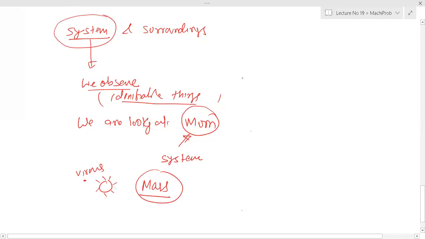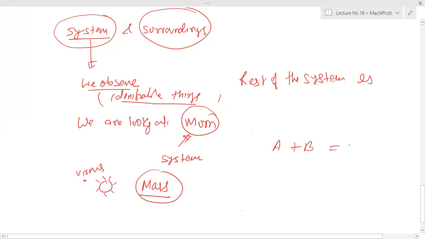The rest of the system is called the surrounding. Suppose A plus B is our universe. A is your system and B is your surrounding.